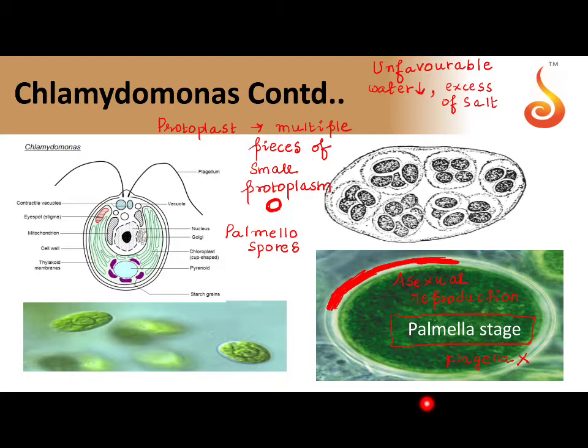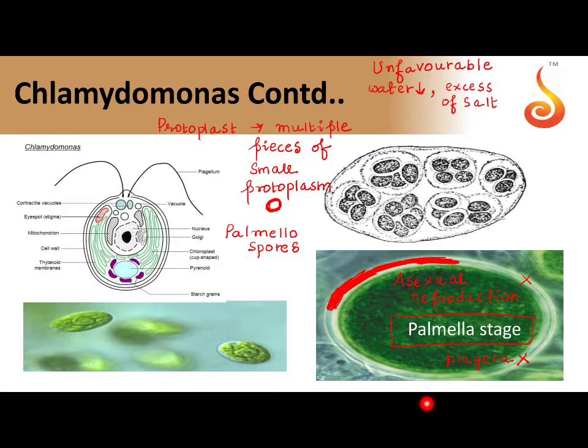This is the major difference between zoospores, which is also asexual reproduction, and palmellospores, which is also asexual reproduction. But on onset of favorable conditions, when it is about to germinate, two things happen. This gelatinous coat dissolves and it develops flagella. Flagella are seen just before the germination on onset of favorable conditions. This is all the story about Palmella.